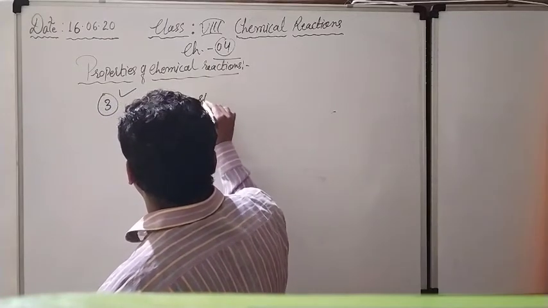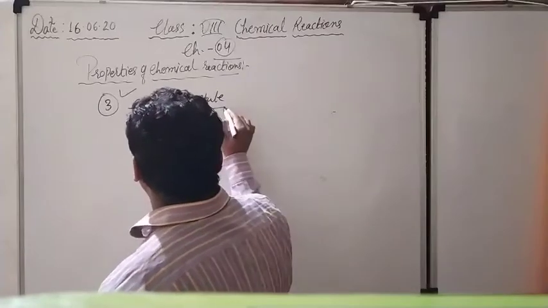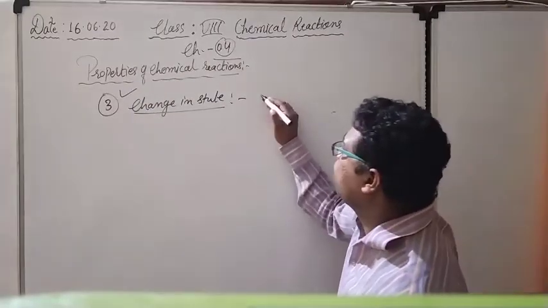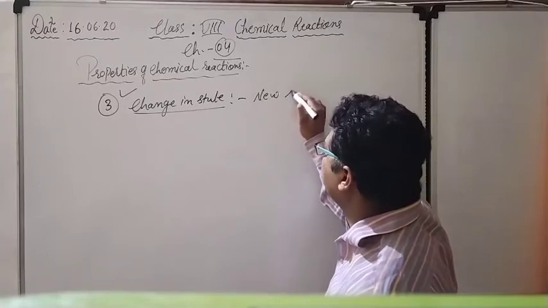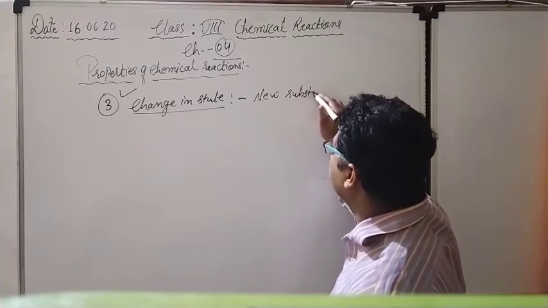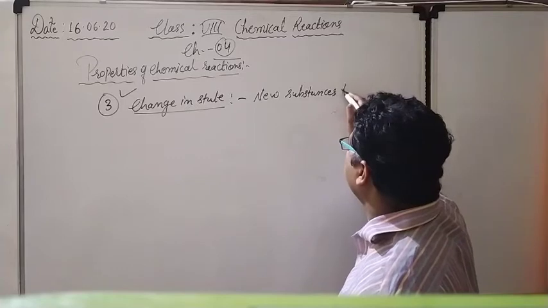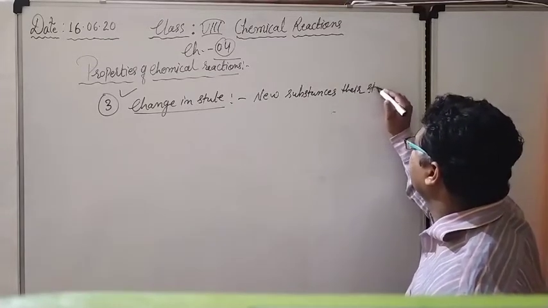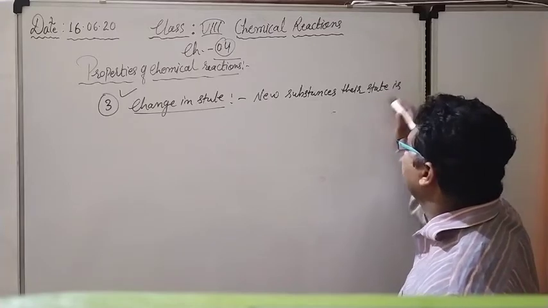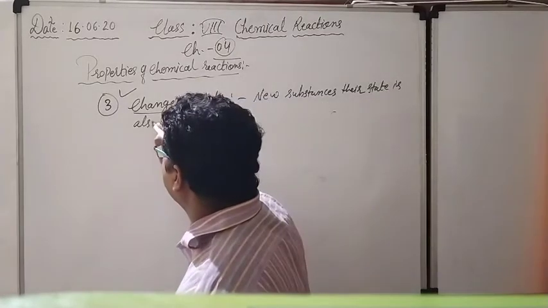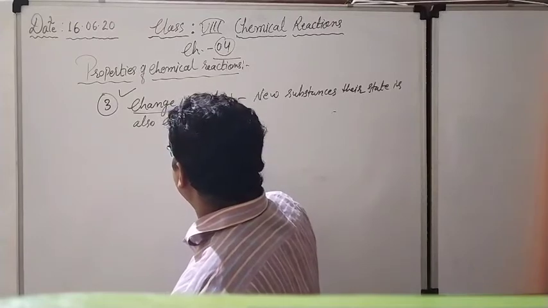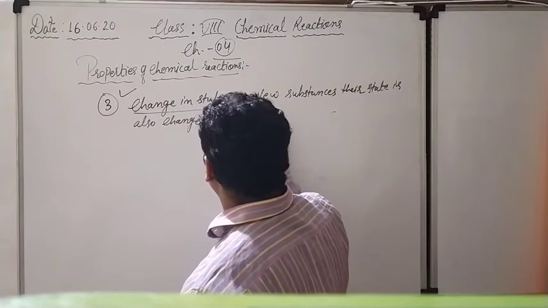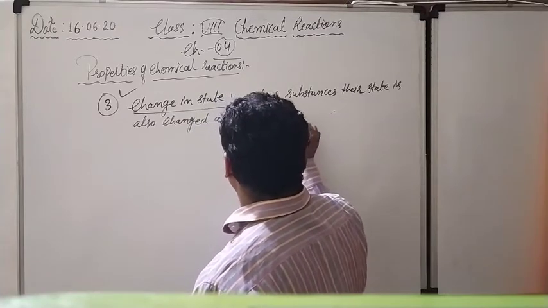Change in state. Change in state means, beta, that sometimes the state of the new substances is also changed after the chemical reaction.